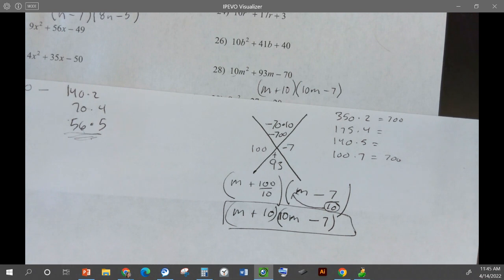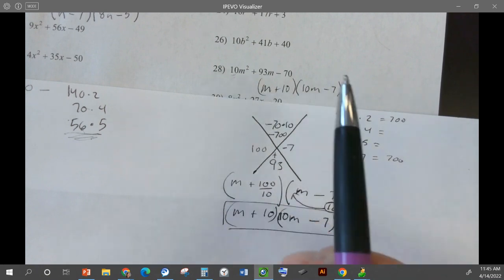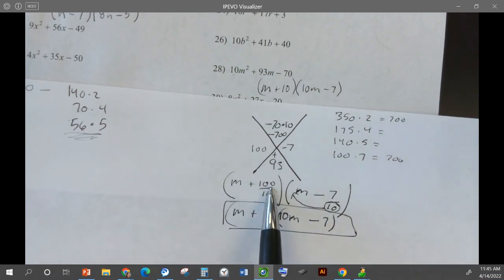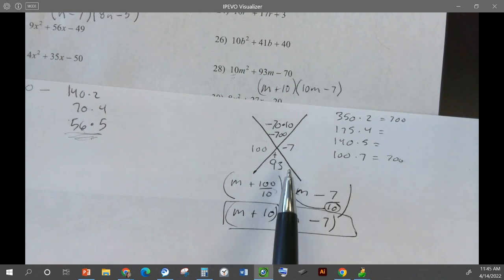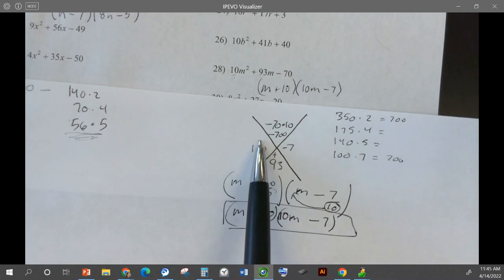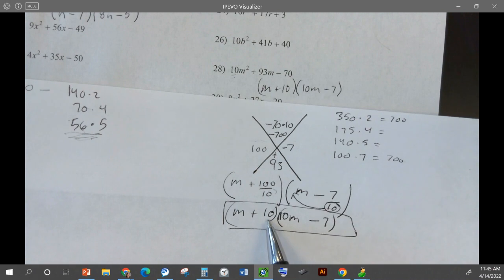So any number in front of a is just going to end up with another number in the answer, like how we did right there, like m plus 10. We always have to divide these factors by a. So whatever comes out here, we're going to divide by a. And here it happened to be that 100 divided by a was a. That's just a coincidence. It doesn't always happen. But yeah, that one's kind of a special case.